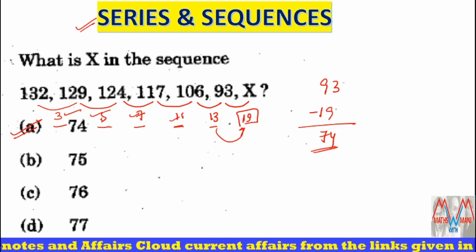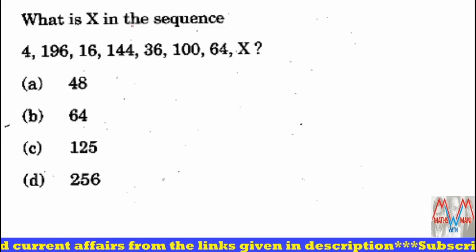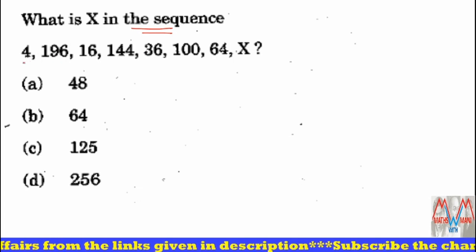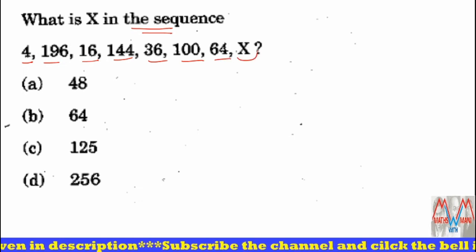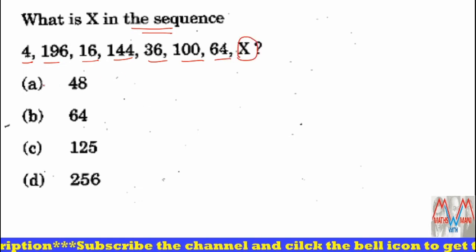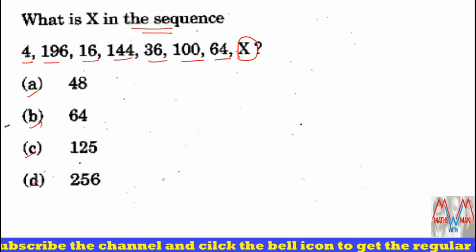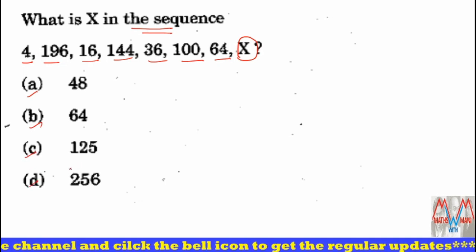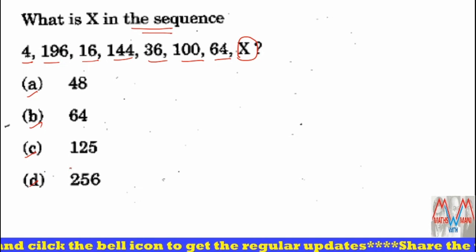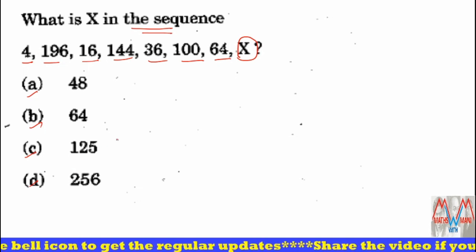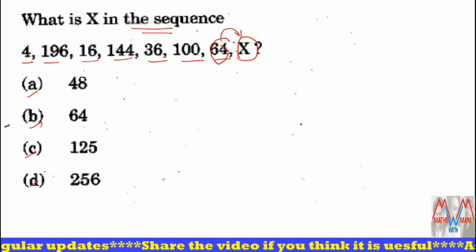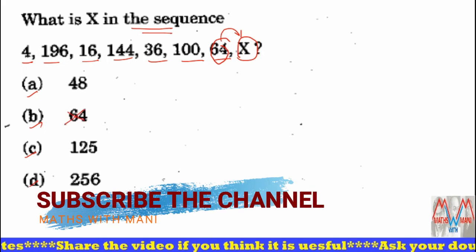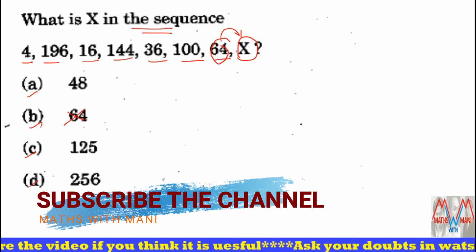Okay, and the next question, what is x in this sequence? Very good. Here the values are 4, 196, 16, 144, 36, 100, 64 and x. If you observe the options: 48, 64, 125, 256. Most of the candidates, out of 100%, 70 to 80% believe that since this value is 64, definitely the next value should not be equal to 64, so 64 is eliminated. They eliminate the value of 64.